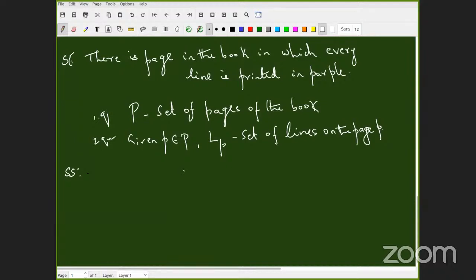What is the quantifier? First quantifier. Sorry, there exists. There exists p belongs to P. Very good. With what property? For all l, line, l belongs to L_p. Very good. l is printed in purple. Excellent. That's what you can do.